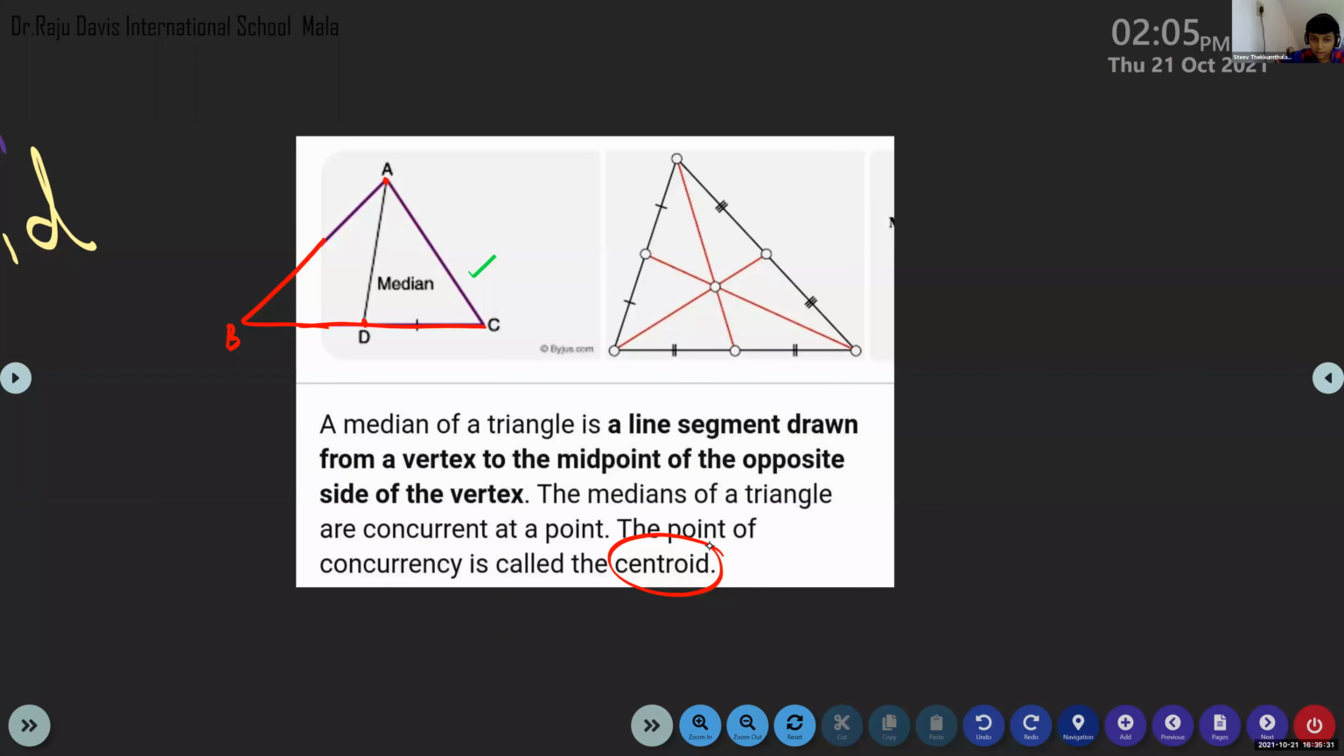1 second. I'm writing. Centroid of the triangle.